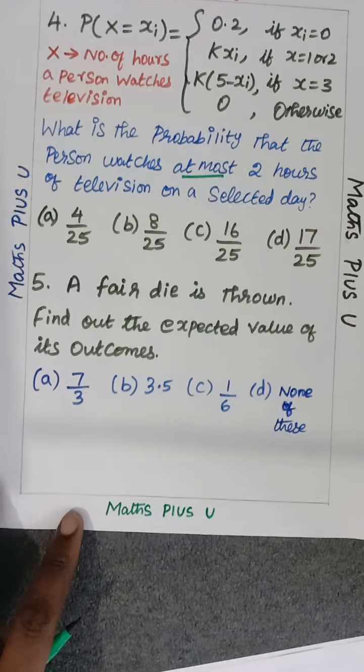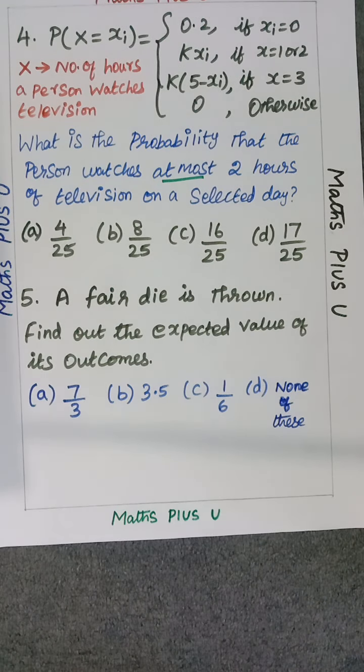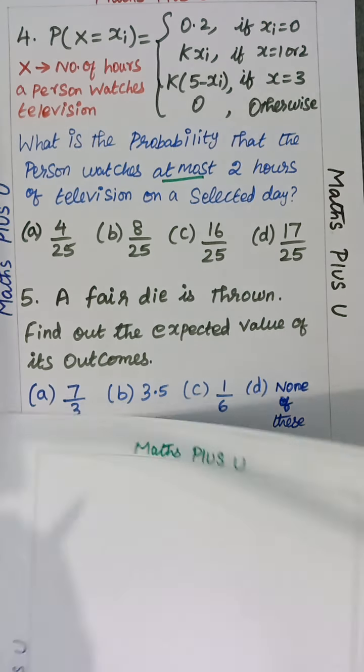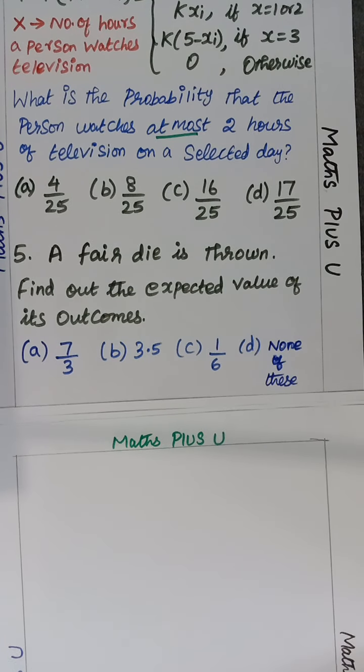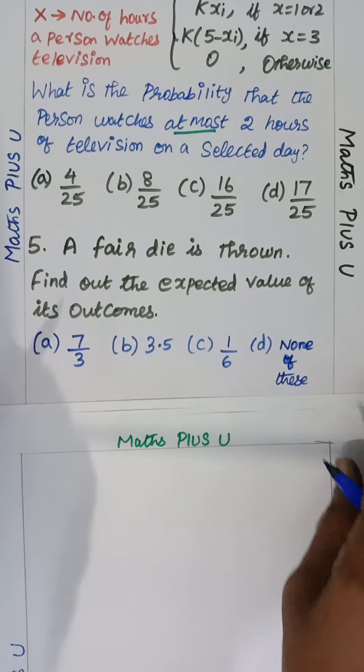One good news. This video last but not least, 5th question we are going to solve. A fair die is thrown. Find out the expected value of its outcomes.